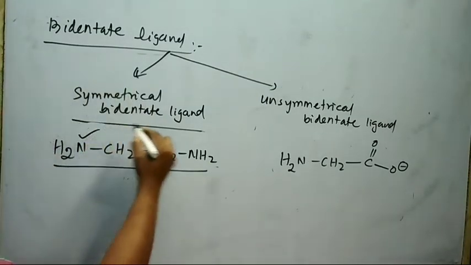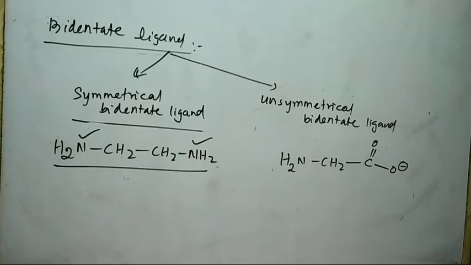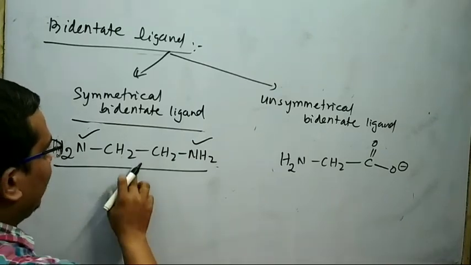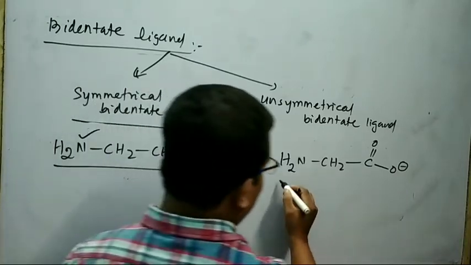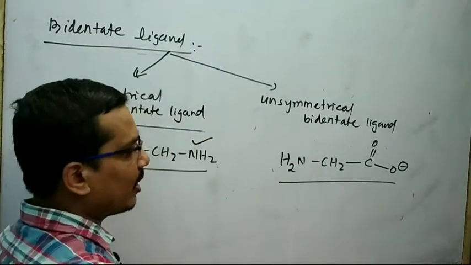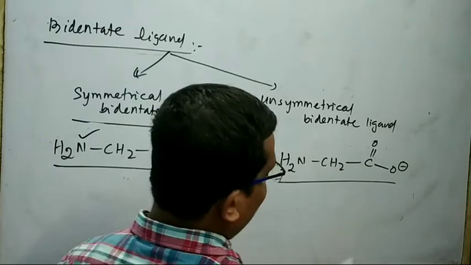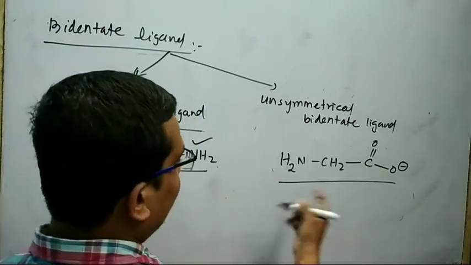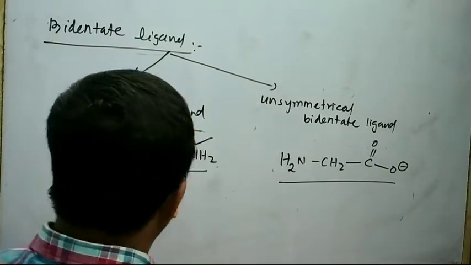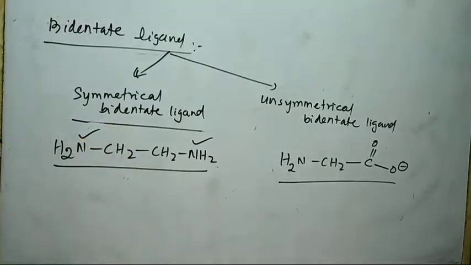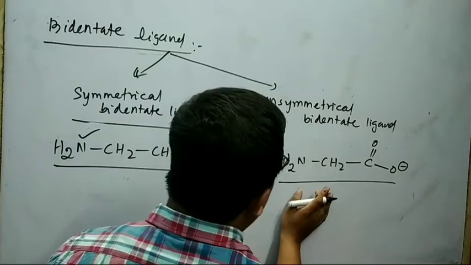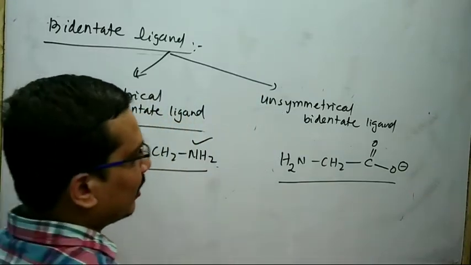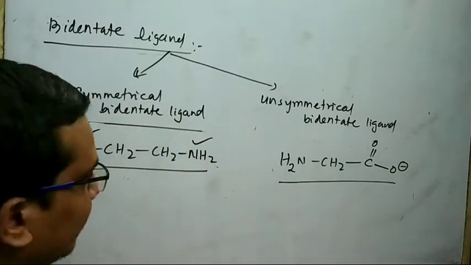Here the donor atom is nitrogen. That means the two donor atoms are the same. So it is said to be a symmetrical bidentate ligand. Look at this example. Here the donor atom is nitrogen, another is oxygen. That means the two donor atoms are not the same. In case of symmetrical bidentate ligand, the two donor atoms are the same. But in case of unsymmetrical bidentate ligand, the two donor atoms are different.